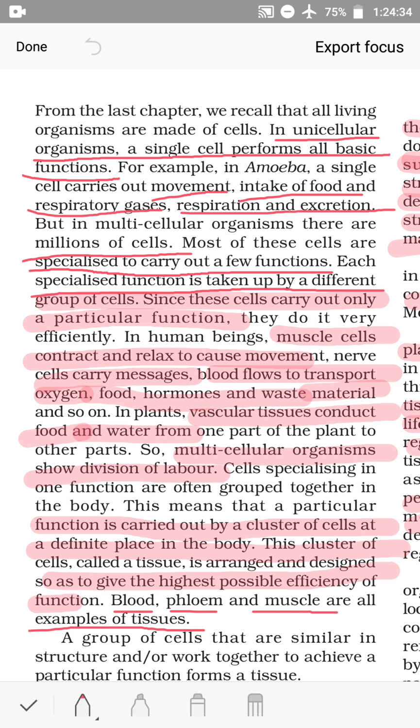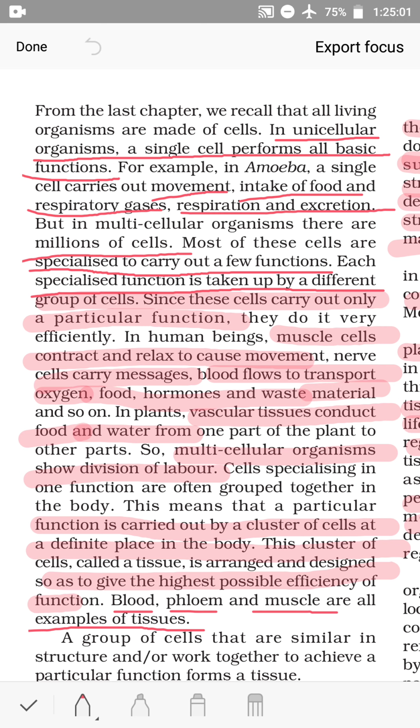Let us start again. From the last chapter we recall that all living organisms are made of cells. In unicellular organisms, a single cell performs all basic functions. For example, in amoeba, which is a unicellular organism, a single cell carries out movement, intake of food and respiratory gases, respiration and excretion. But in multicellular organisms, there are millions of cells.